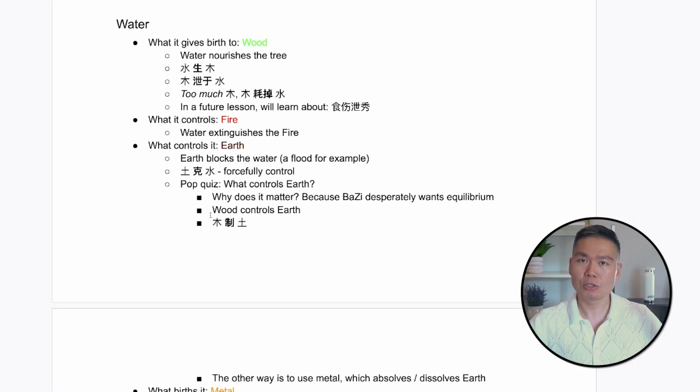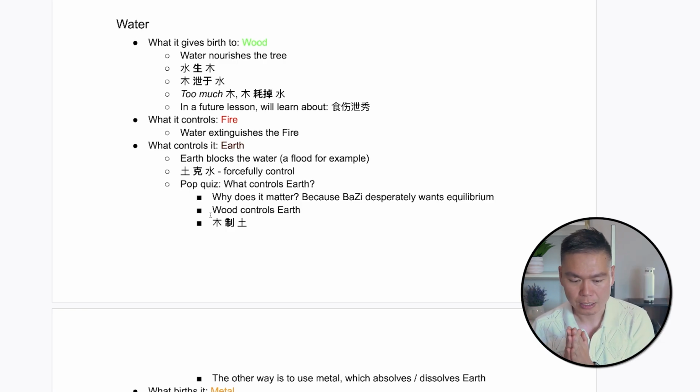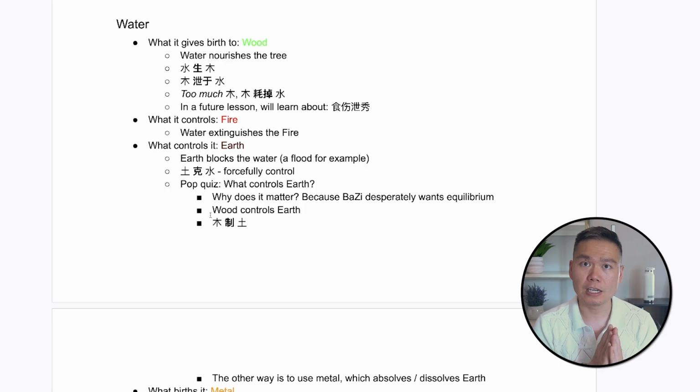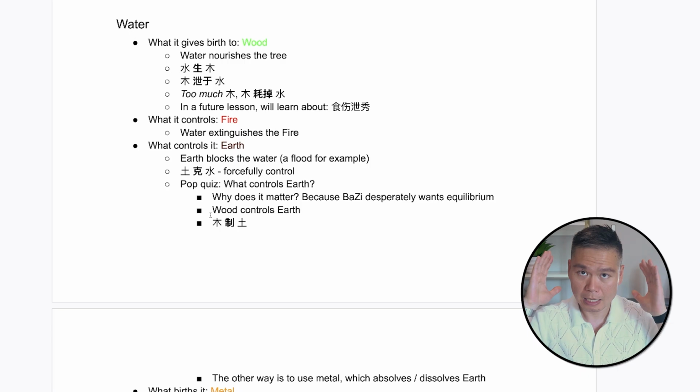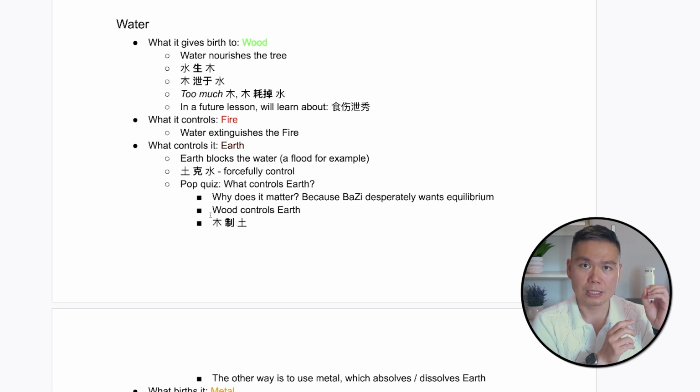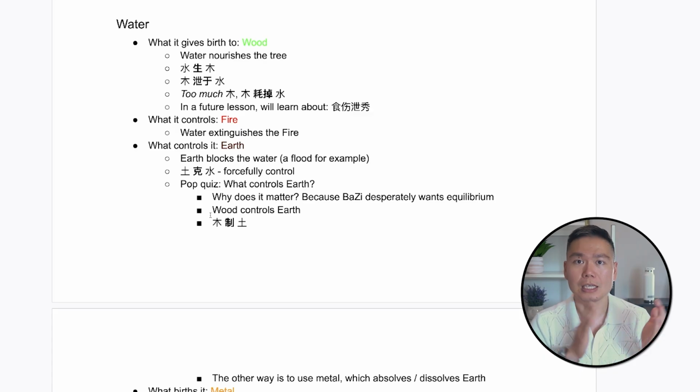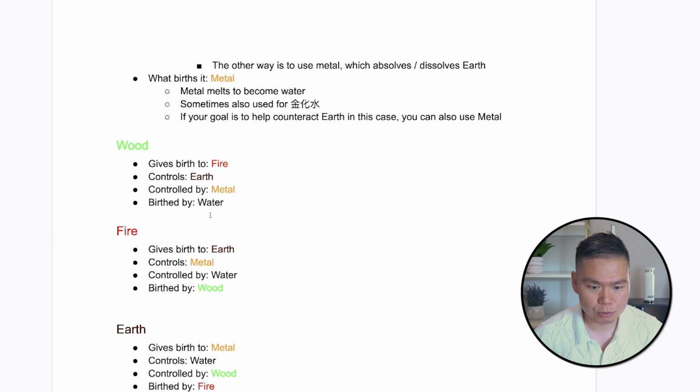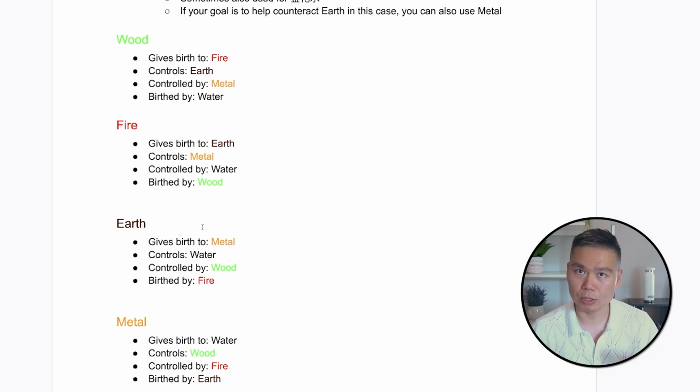Okay, so close your eyes, think about water. What does it give birth to? Water gives birth to wood because water nourishes trees. What is it afraid of? It's afraid of earth because earth blocks a lot of water. Imagine a flood. Earth blocks the flood. What gives birth to it? Metal melts into water. And then what does the water control? It controls fire. All right, that's water. So we're going to go through the rest pretty quickly.